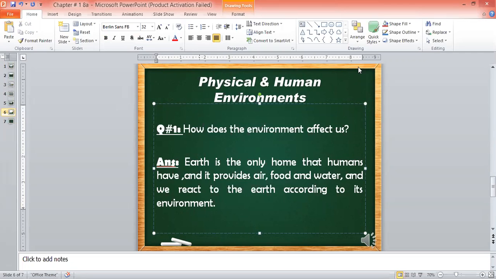Everyone should write the name of the topic on the top of the page and write the question number. Only one question is there. We will do only one question. Okay, everyone should write this in the notebook.